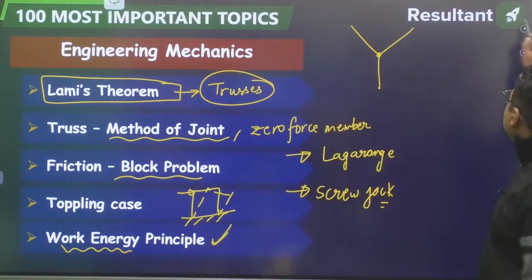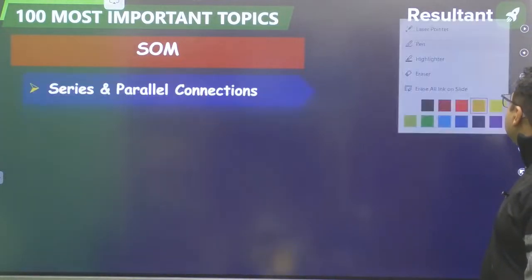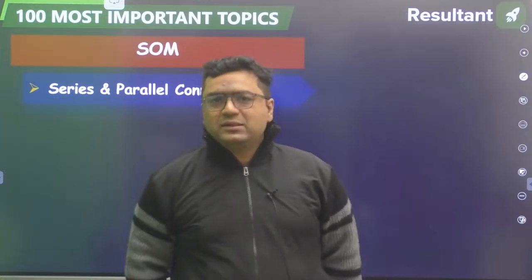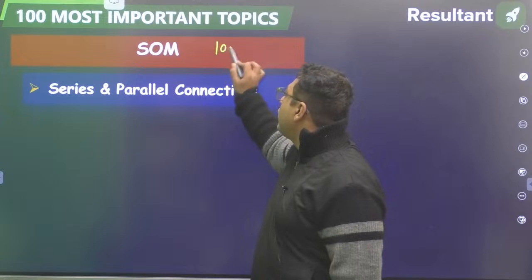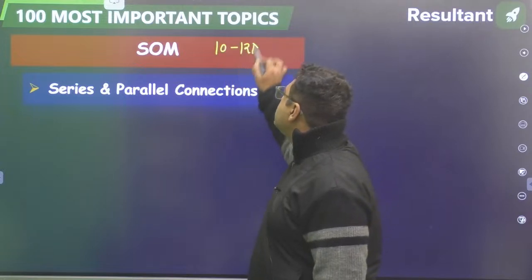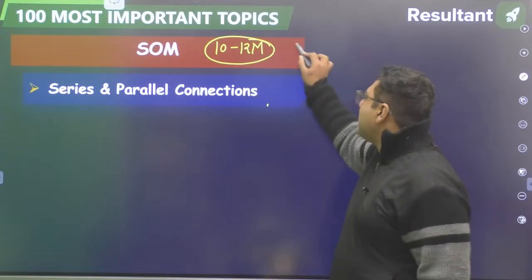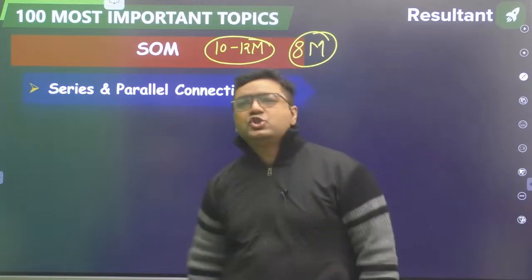Let's move further, guys. In case of any doubt, you can ask. We are coming to strength of material. My dear, engineering mechanics weightage is generally 4 to 5 marks, and strength of material weightage is going up to 10 to 12 marks many times. This is the maximum weightage of SOM, but you can expect at least 8 marks. 8 marks will be the minimum which will be asked from strength of materials.